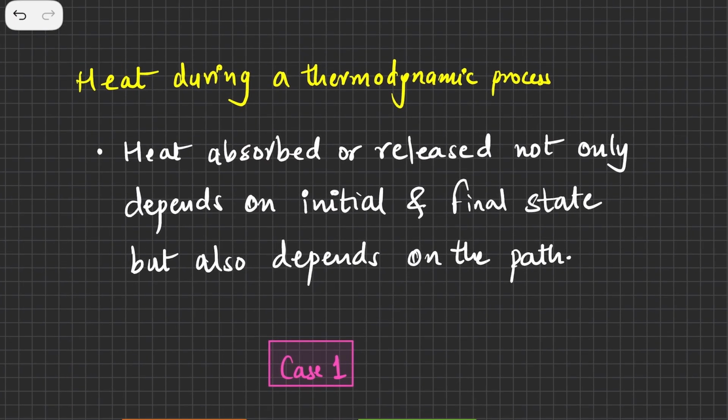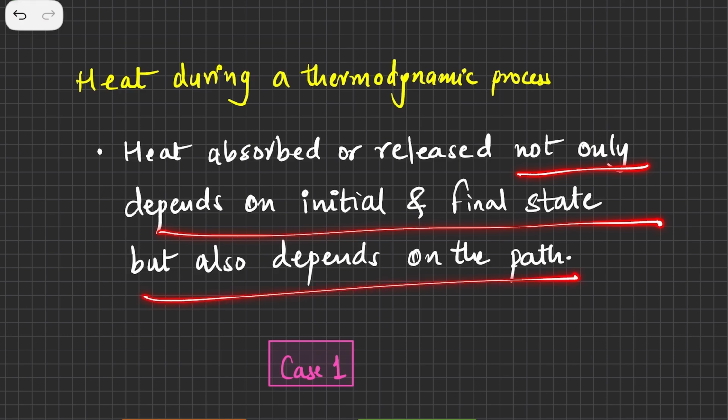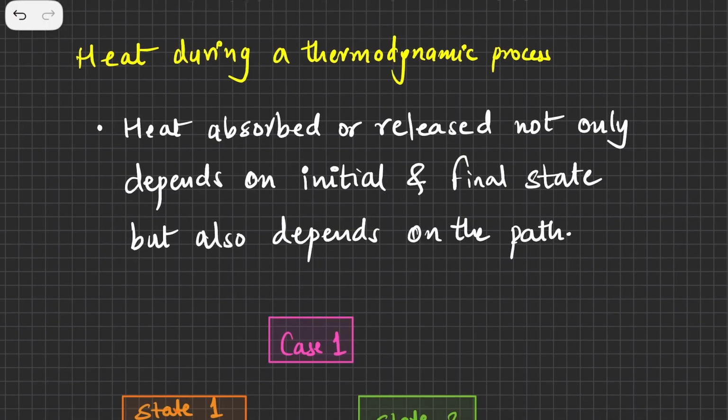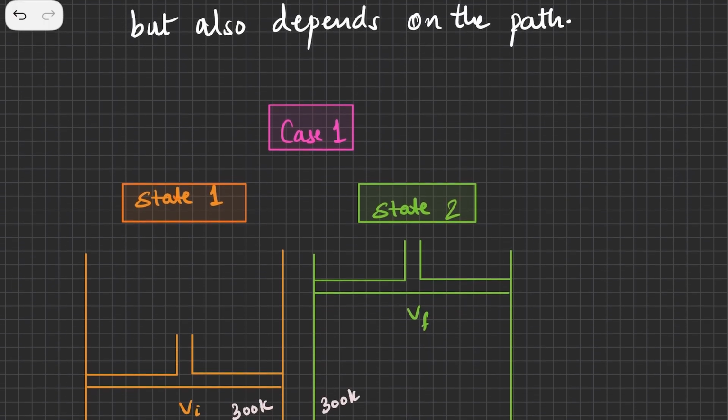So ideally the conclusion of what we are going to discuss in the entire video is in this white sentence, that heat absorbed or released not only depends on the initial and final state, but it also depends on the path. So heat is not only depending on the initial and the final state. We can easily understand that heat depends on the initial and the final state, but it also depends on the path from which the heat is flowing. So let's see.